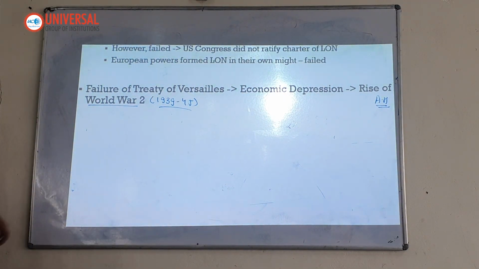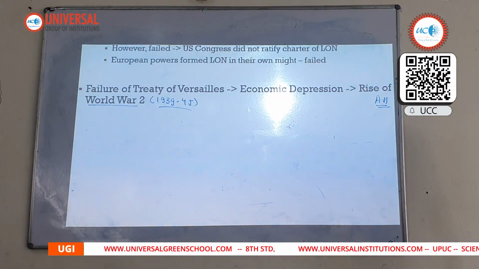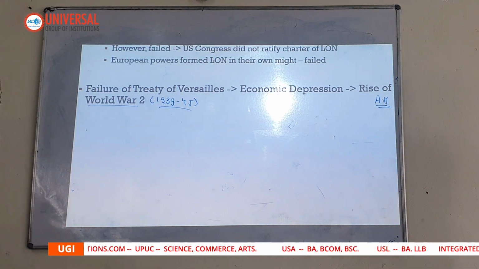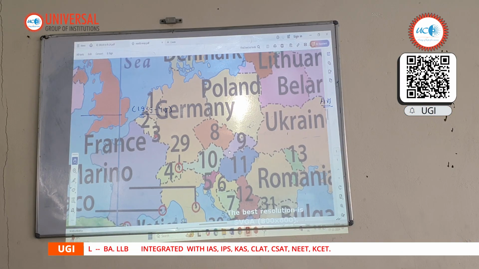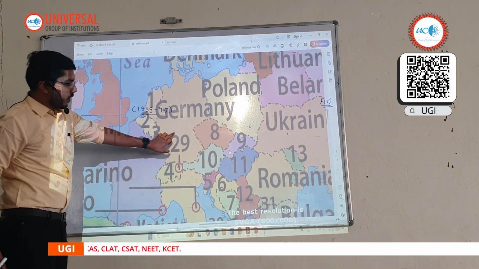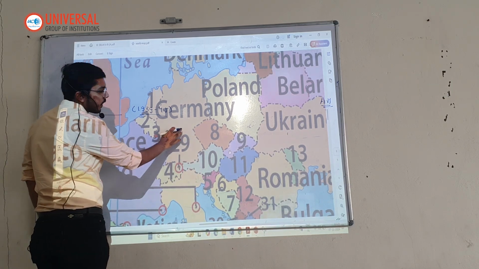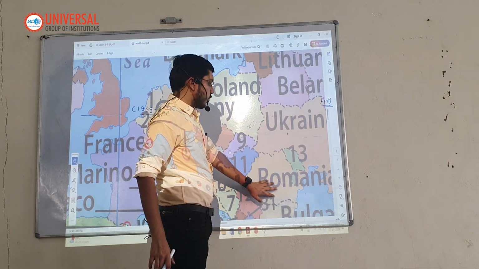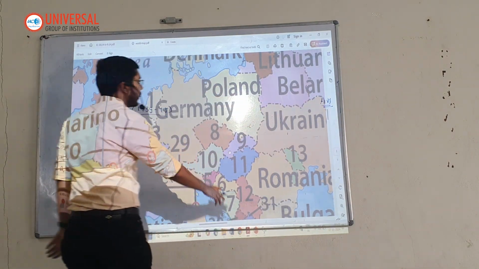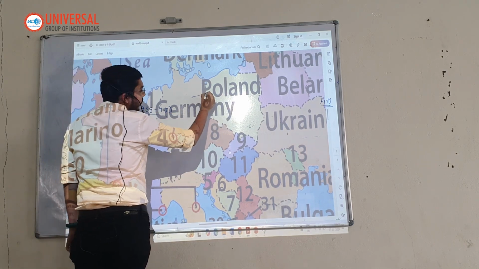So within 2 years, in 1939, after breaking all the conventions and treaties, including the Treaty of Versailles, Hitler attacks Poland. See, this is Germany. This is Czechoslovakia. These all are part of USSR: Belarus, Ukraine, Romania. This is also part of USSR. No, Poland is not. So Hitler attacks Poland.